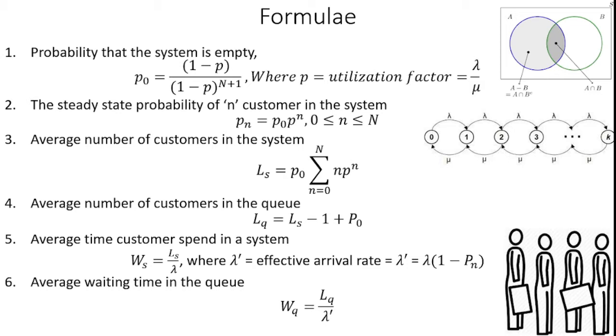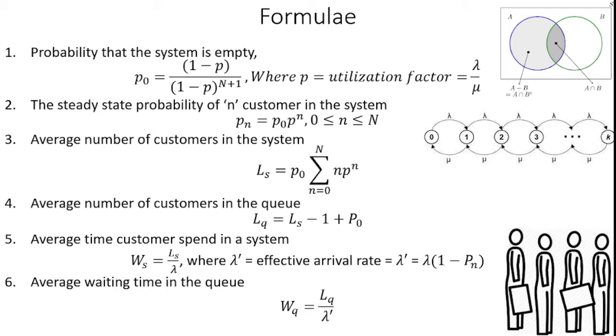The next formula is the steady state probability of n customers in the system, expressed as Pn = P0 ρ^n. P0 is the probability that the system is empty, which we already determined. Here n is the number of customers, with 0 ≤ n ≤ N. Capital N is the number of customers available in our system, small n is the steady state number of customers, and 0 is the minimum number of customers in our queue.